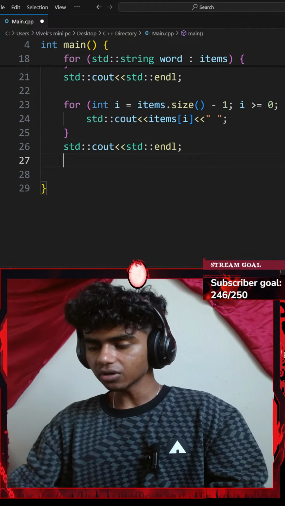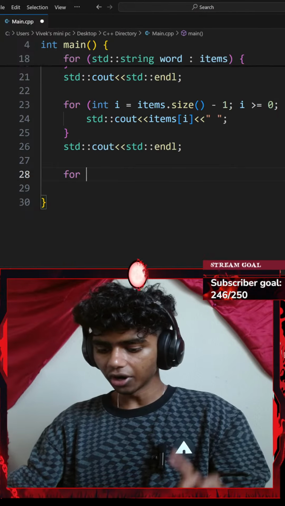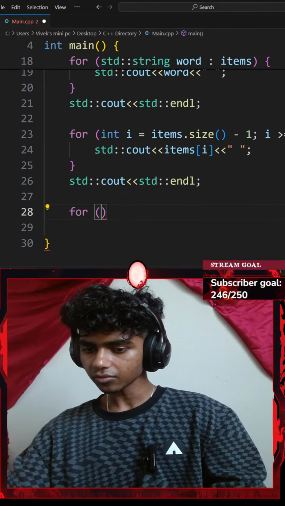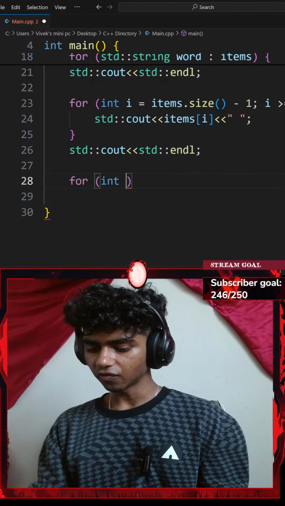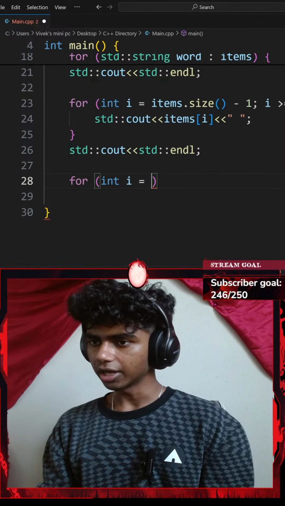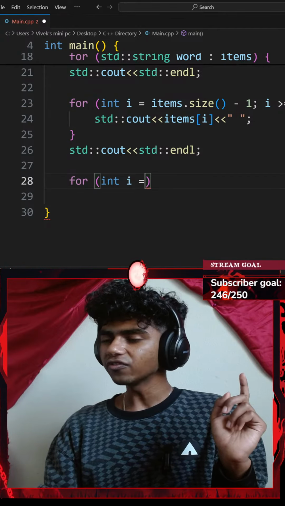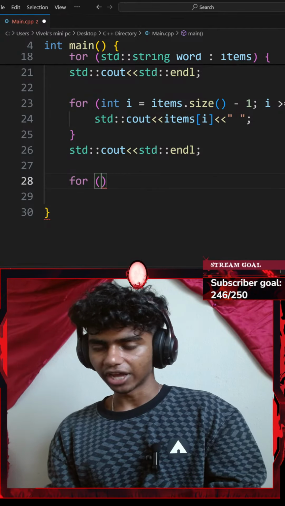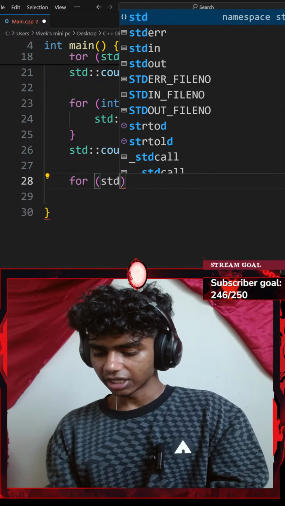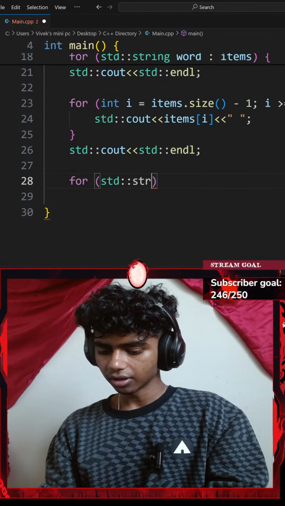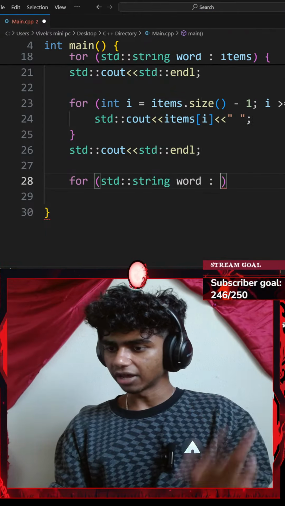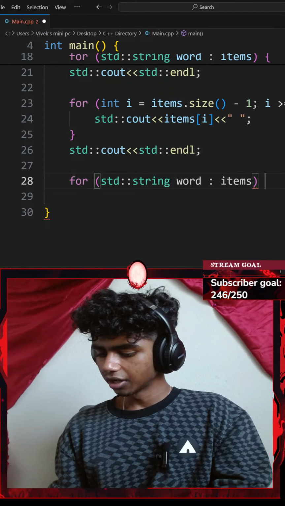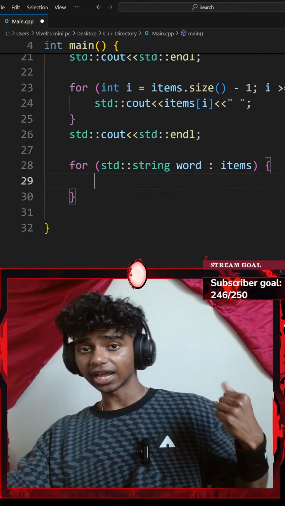So to do that, let's add another for loop. So I'll go with for a pair of parentheses. Let me go with for every integer, but first let me iterate over my vector. So I could go with for every standard string word in my vector of items, I'll go with a pair of curly braces and add another for loop.